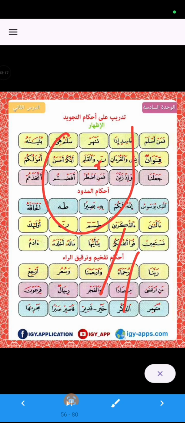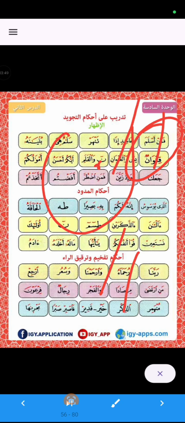For example, here is faman aslama. So noon sakin, and after noon sakin is hamza, and hamza is from al-huruf al-halaqiyya, from the letters of throat. So we will pronounce noon sakin clearly, and we will recite faman aslama, and same like hasidin idha hasad.